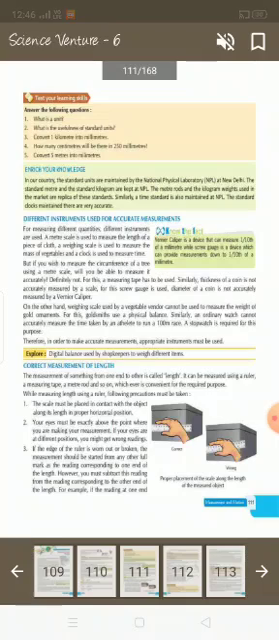Correct measurement of length. The measurement of something from one end to the other is called length. It can be measured using a ruler, a measuring tape, a meter rod, and so on, whichever is convenient for the required purpose.